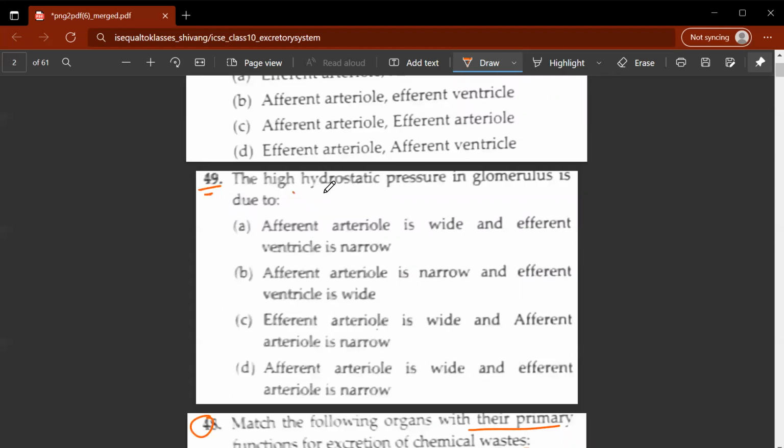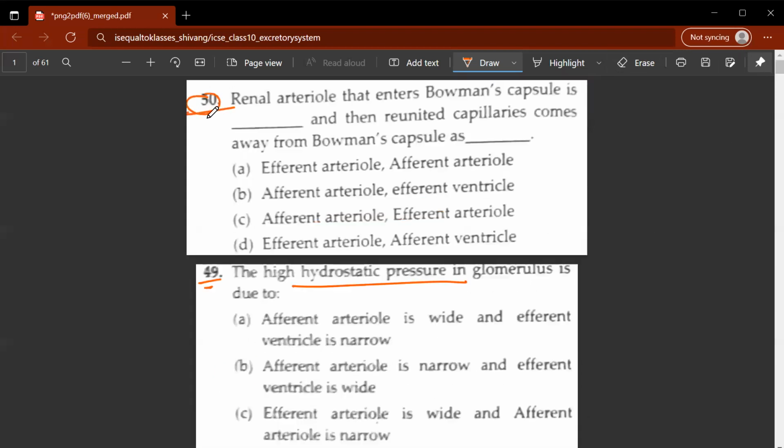The high hydrostatic pressure in glomerulus is due to what? So D would be the correct option. Afferent arteriole is wide and efferent arteriole is narrow. 50. Renal arteriole that enters Bowman's capsule is dash and then reunited capillaries come away from Bowman's capsule as dash. So the correct option would be C. Afferent arteriole and efferent arteriole.